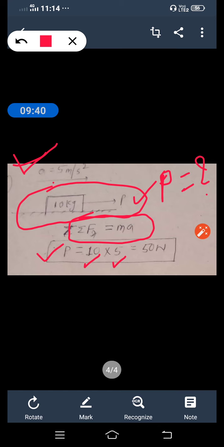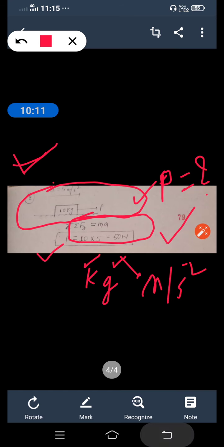What is the unit of 10? Kilogram. What is the unit of 5? Meter per second square. So once you multiply this 10 into 5, you get 50. And what is the unit of this? Newton. Means our P, the force acting over that body when the acceleration is 5 meter per second square, is 50 Newton.